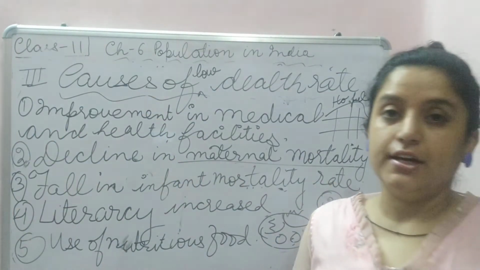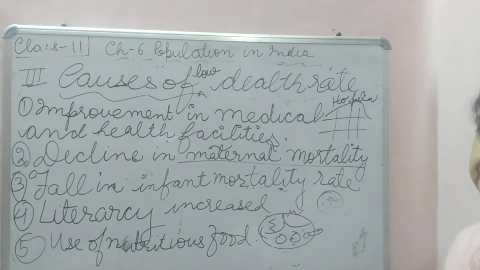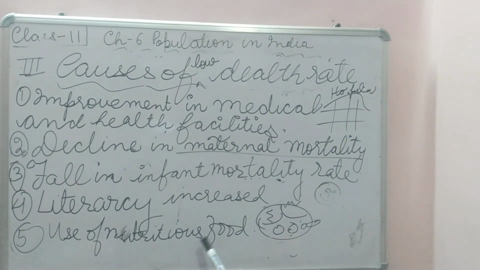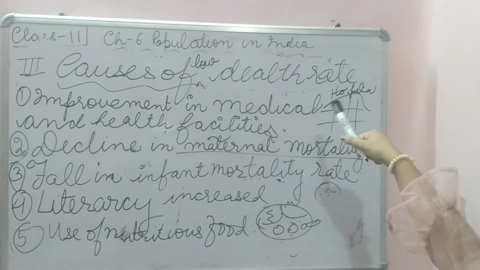What is explained here? Nutritious food. Mothers became educated, health facilities started, technology also talked about nutritious food: vitamin A, vitamin D, vitamin C. Radio channels started and radios also talked about healthy food, what to eat, fruits and vegetables, green vegetables. Because people have started taking nutritious food, now very few people are malnourished. Hence the death due to malnourishment has decreased, and so the death rate is lower.